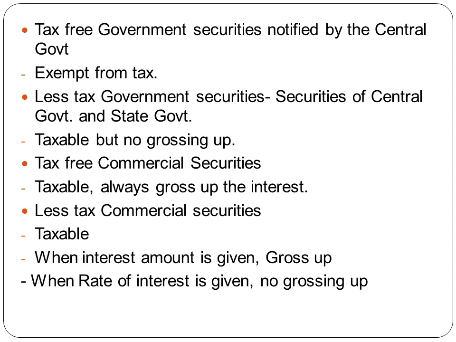Whereas, if they give you the amount of investment with the rate of interest, for example, they tell that he has invested 1 lakh in 10% less tax commercial securities, in that case, we can directly calculate the gross amount. So, 1 lakh into 10%, 10,000 is the gross amount which we get. Therefore, in case of less tax commercial securities, when the amount of interest received is given, we need to always gross it up. If the rate of interest and the amount of investment is given, there is no need to gross up.